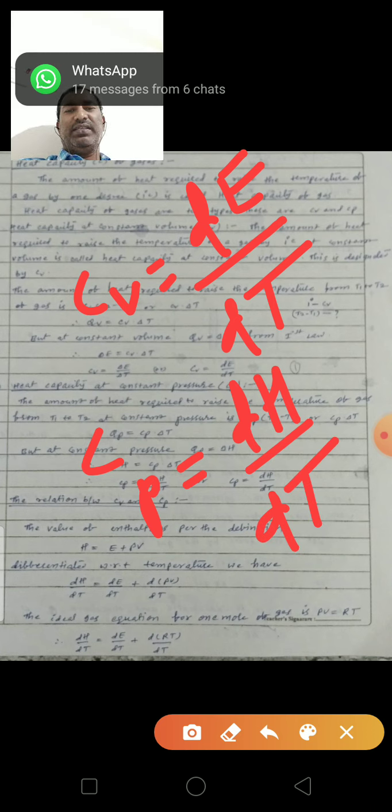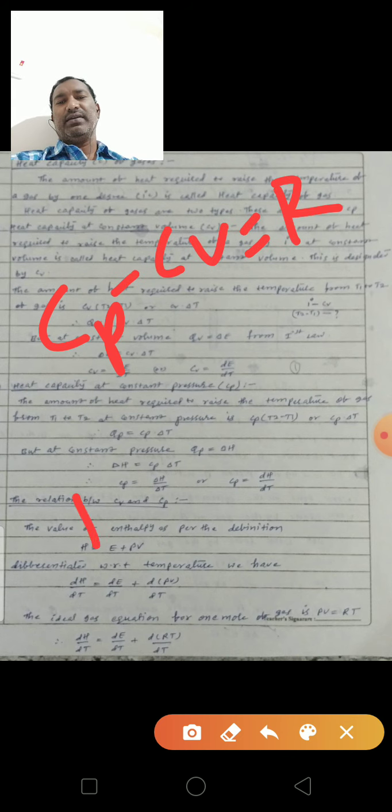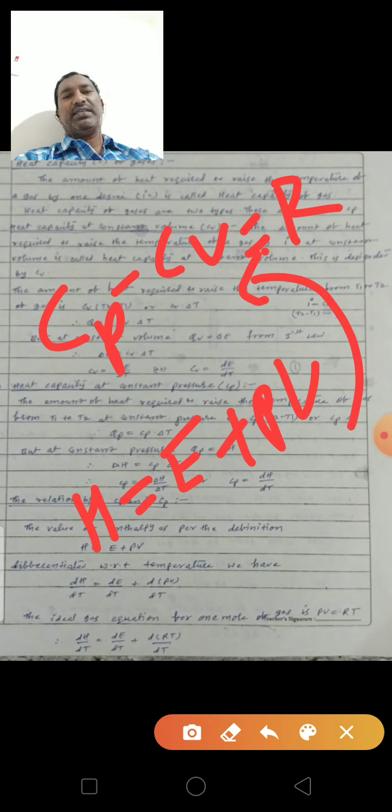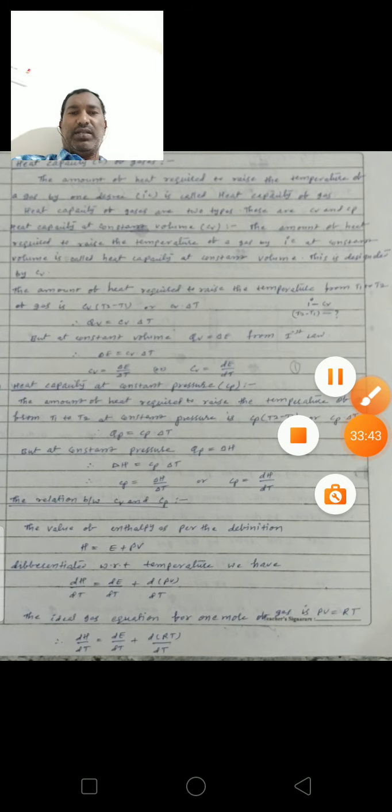From these we can derive the relation between them: Cp minus Cv is equal to R. By taking the enthalpy equation, H is equal to E plus PV, and differentiating with respect to temperature, we get the equation Cp minus Cv is equal to R.